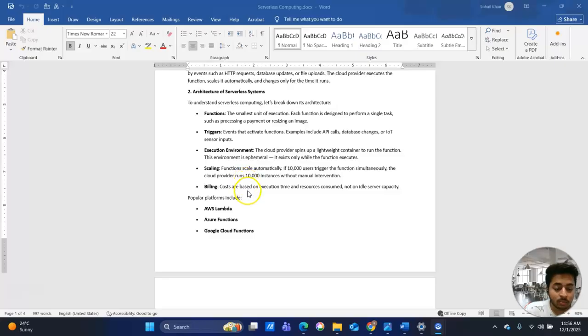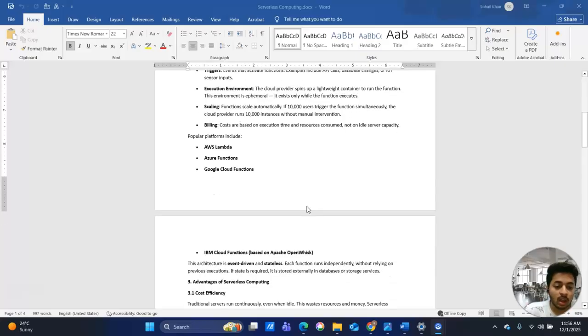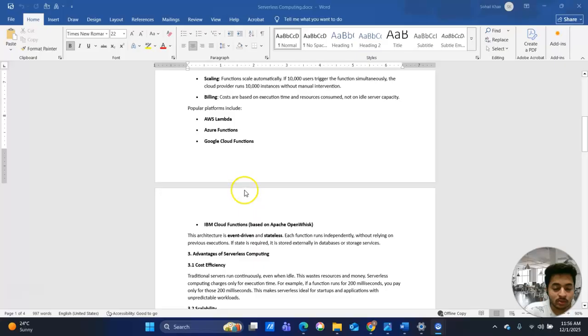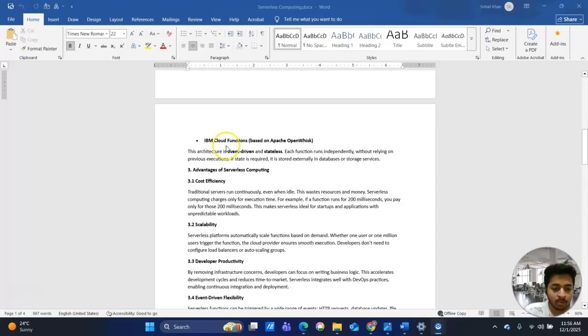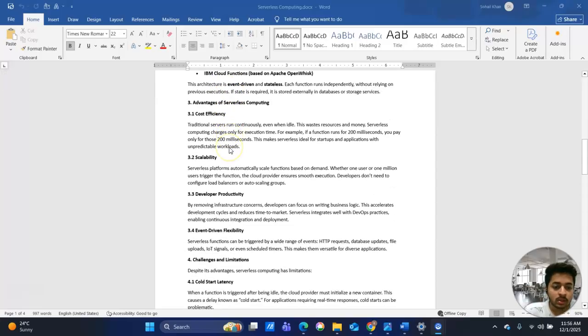Then scaling and billing. In a serverless system, costs are based on execution time and resources consumed, not on idle server capacity. Popular platforms include, as you see on my screen, AWS Lambda, Azure Functions, Google Cloud Functions, and IBM Cloud Functions.